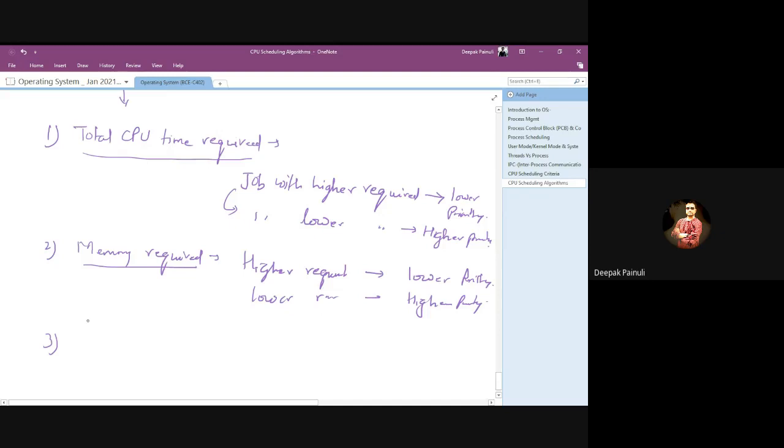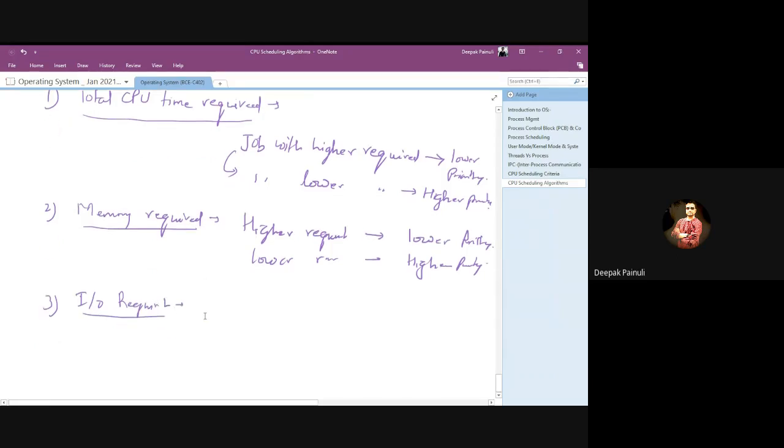Third could be IO requirement. In the lifetime of a process it may need IOs, different peripherals. If any process requests a larger number of peripheral devices, there could be a chance that it will get low priority, right?